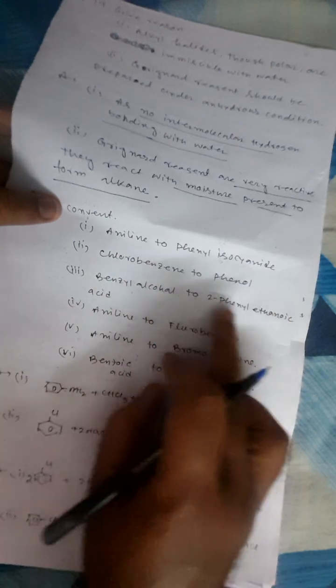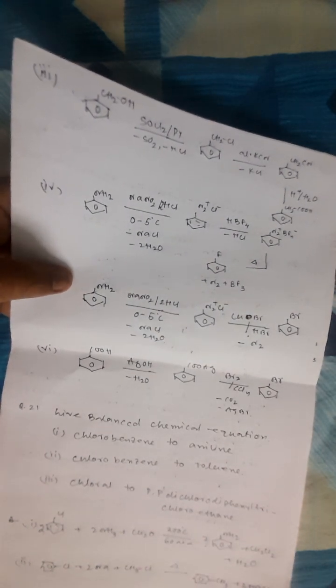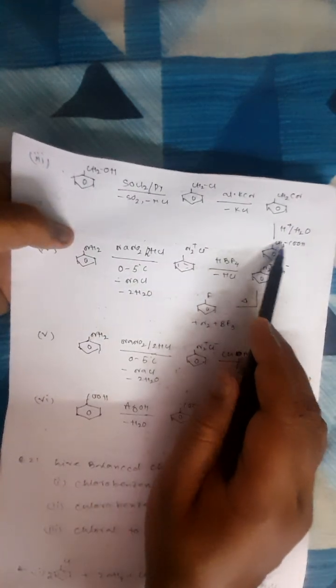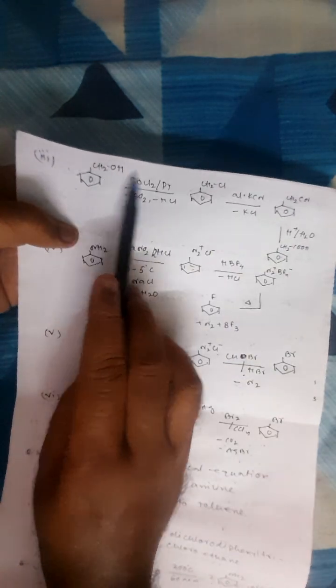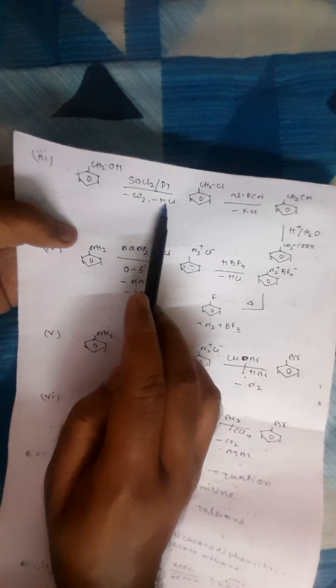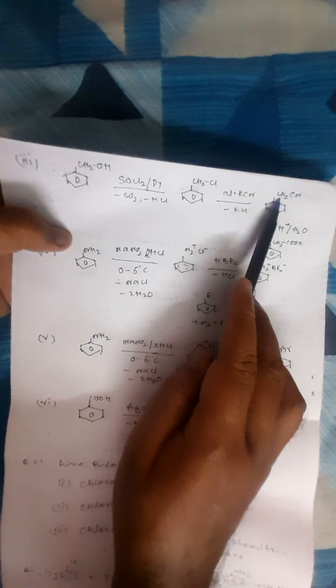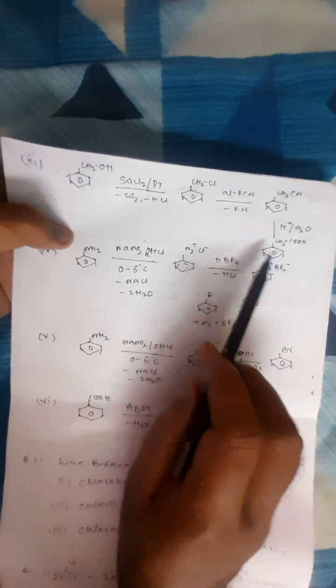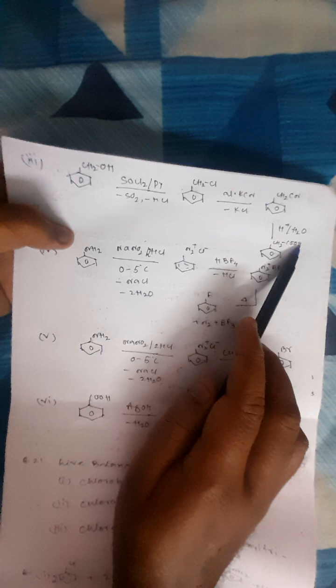Next is benzyl alcohol to 2-phenyl ethanoic acid. So first we are giving SOCl2 and pyridine. Side products will be SO2 and HCl. It will form benzyl chloride. Then we are giving alcoholic KCN; KCl will go out, CN will come. Then if you give hydrolysis, CN will be converted to COOH. That is the product. And here you can see it is 2-phenyl only: it is carbon 1 and carbon 2, and at the 2 position the phenyl group is there. So it will be 2-phenyl ethanoic acid.